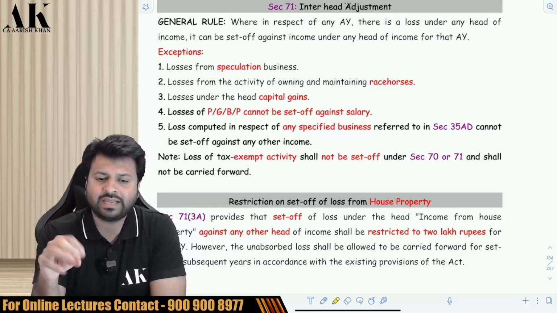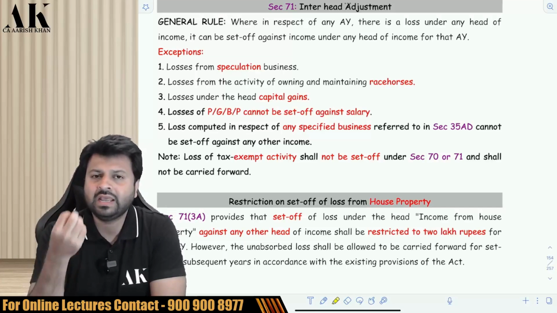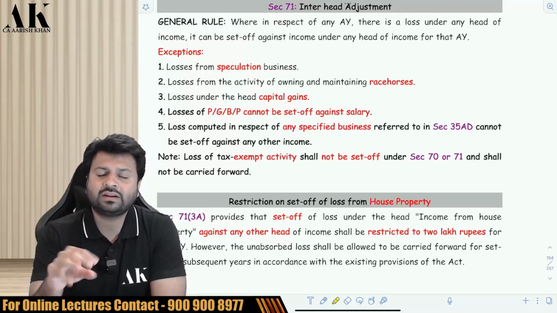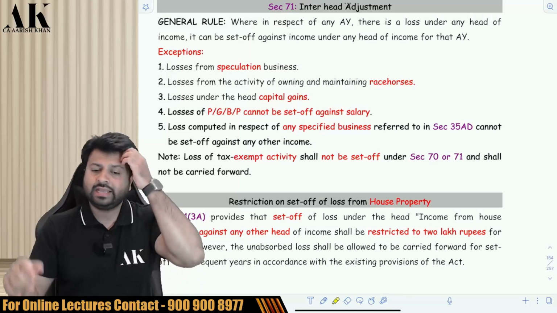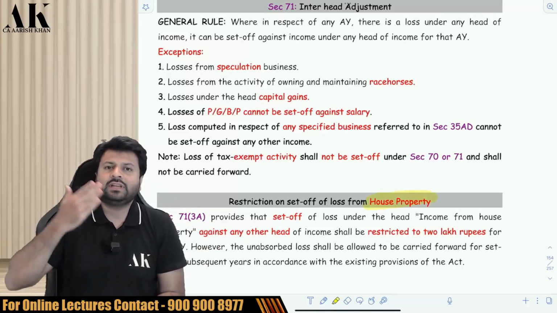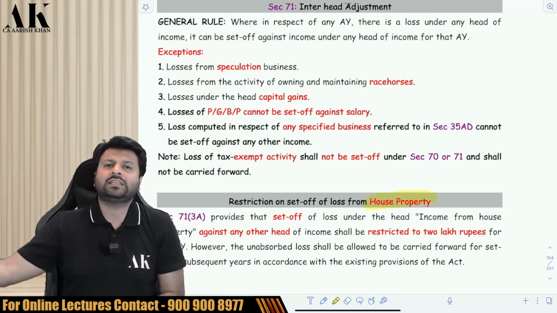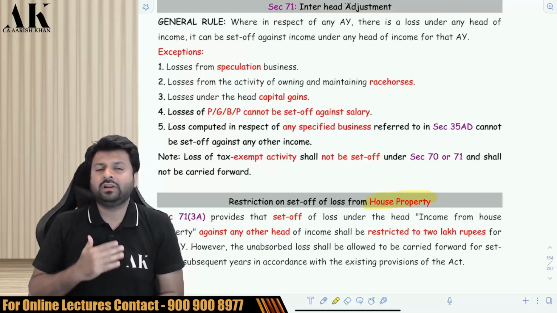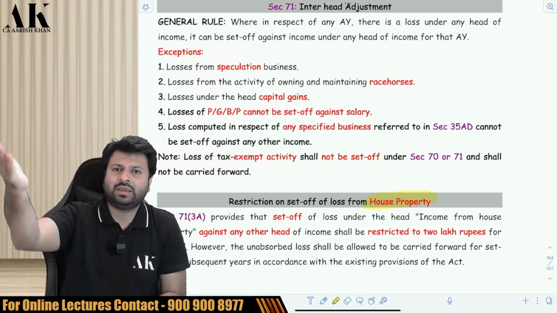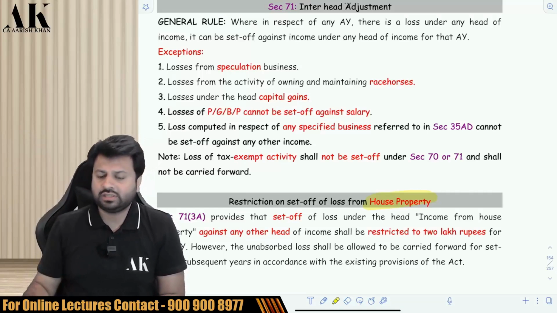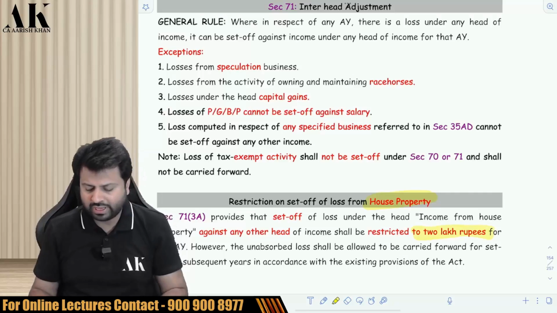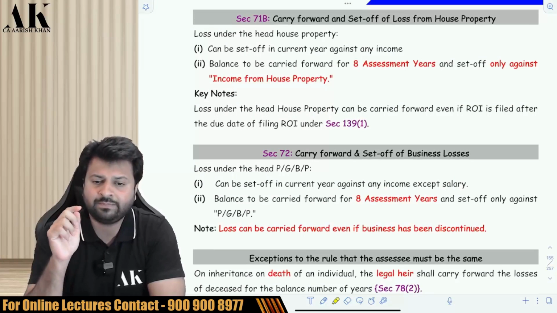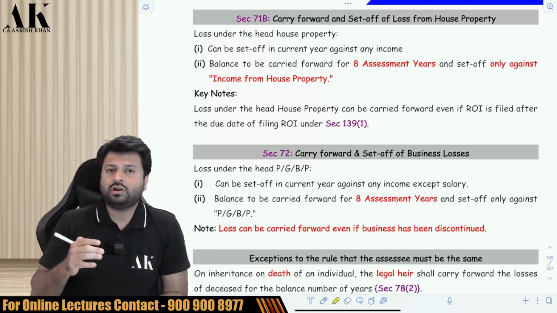Exempt losses lapse. For example, agriculture income is exempt. So the expenditure incurred in case of agriculture, if there is a loss, then that loss also lapses, that cannot be allowed. Next, for house property, there is a restriction. If there is a house property loss, it can set off against house property income without any limit. But if the house property loss is to set off against other heads, like salary or CG or PGBP or IFOS, then there is a restriction on how much it can set off. Maximum 2 lakh rupees. It cannot set off more than 2 lakh rupees. Maximum 2 lakh rupees house property loss can set off against other heads. Okay. Next, once this has happened, we need to talk about carry forward of loss.